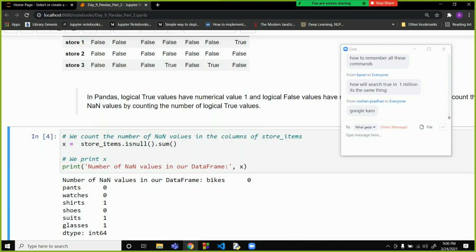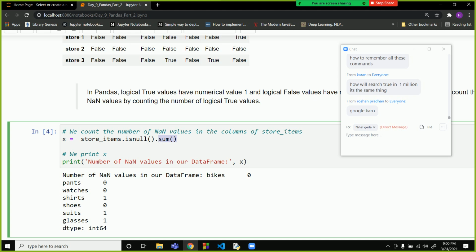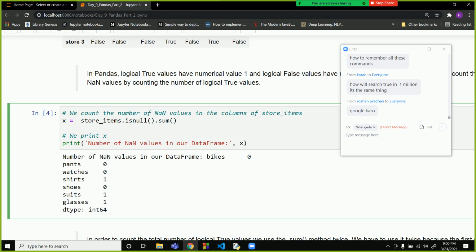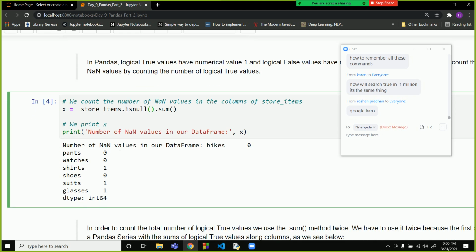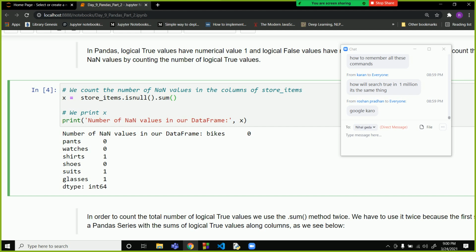Okay, so using the sum command over here, additionally we can sum over all the values, and that will give you the number of nan values in each column. Okay, so this is useful. Karan, this will solve your doubt of how we will search for the nan values in 1 million values.